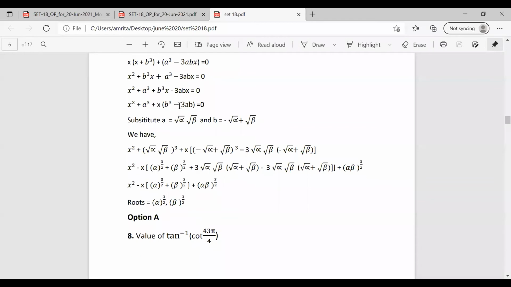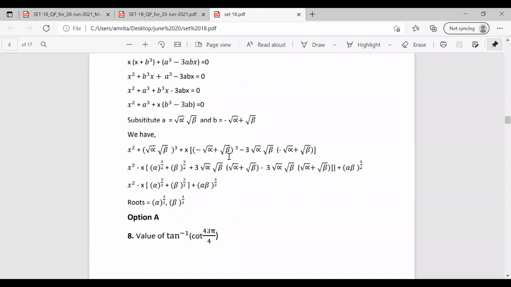So after substituting in x square plus a cube plus x into b cube minus 3ab, it becomes x square plus a is root alpha root beta whole cube, plus x into b cube becomes minus root alpha plus root beta whole cube, minus 3 into a is root alpha beta, b is minus of root alpha plus root beta.